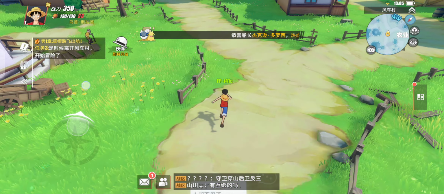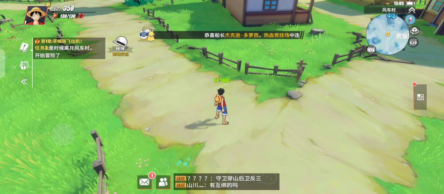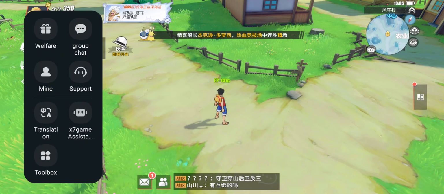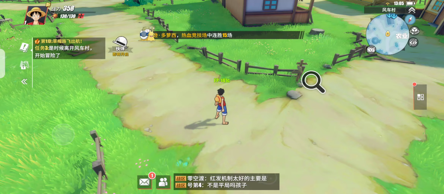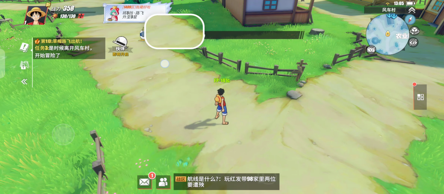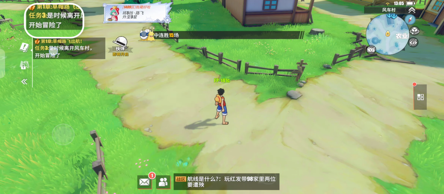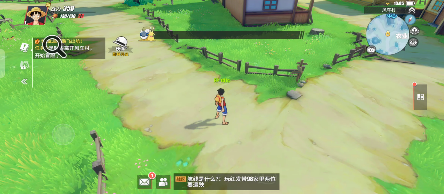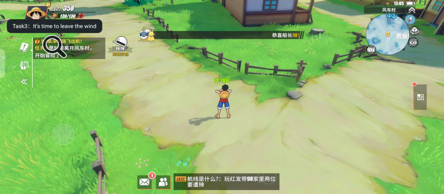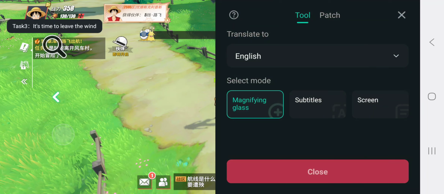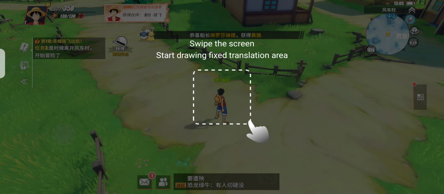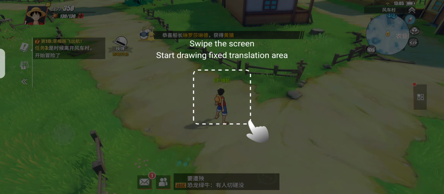So yeah, as I was saying earlier, there are multiple features for translation from the x7games. There's this magnifying glass which we can use to translate text in game, for example this. Also there's this subtitles option where we can choose an area.